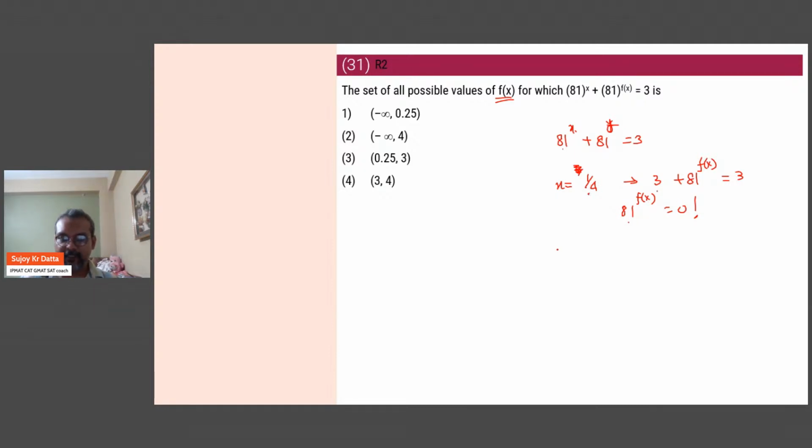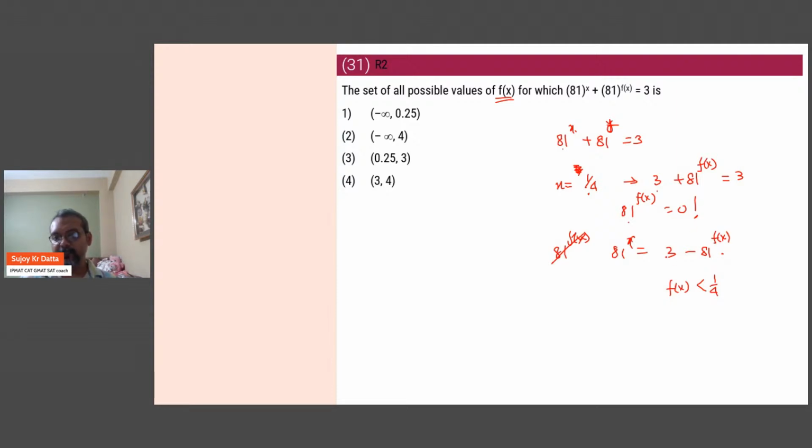So essentially we can think of it in this way: 81 to the power x is 3 minus 81 to the power f(x). Therefore, to ensure that 81 to the power something is not 0, f(x) must be less than 1/4.